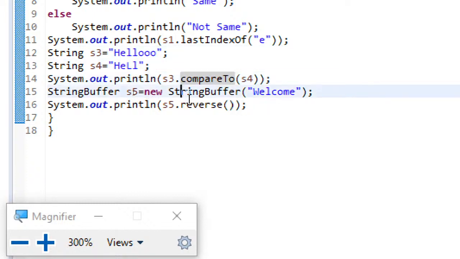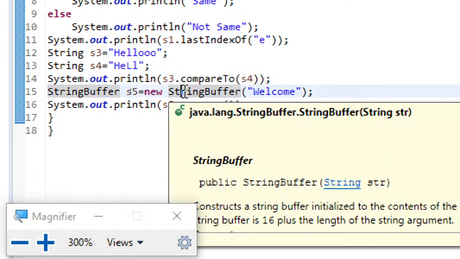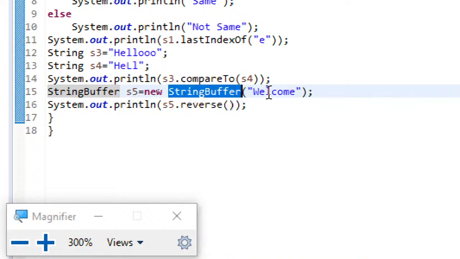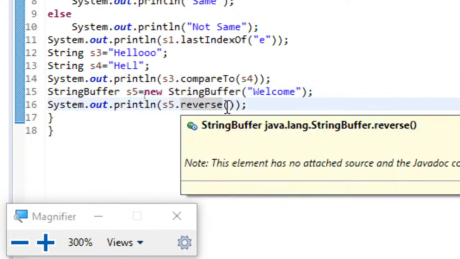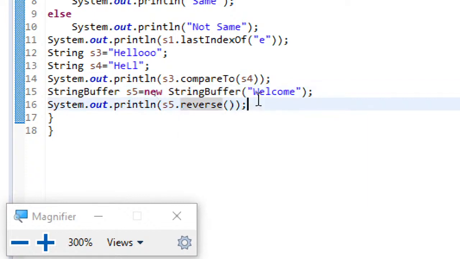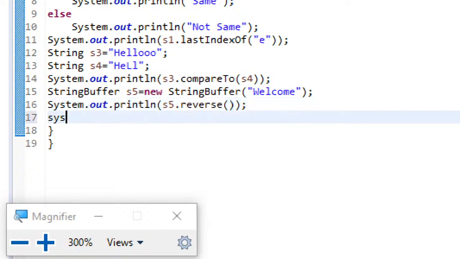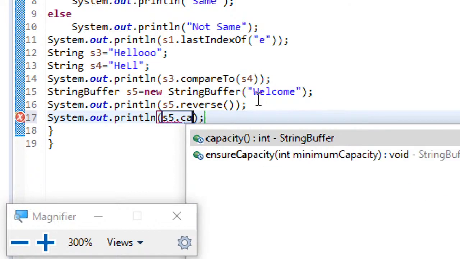And string buffer, as I said, you can't directly initialize it just like a string. You have to create a string buffer object like this, new StringBuffer, and then using string buffer you can perform the reverse operation. And another thing is you can also check the capacity of the string buffer.